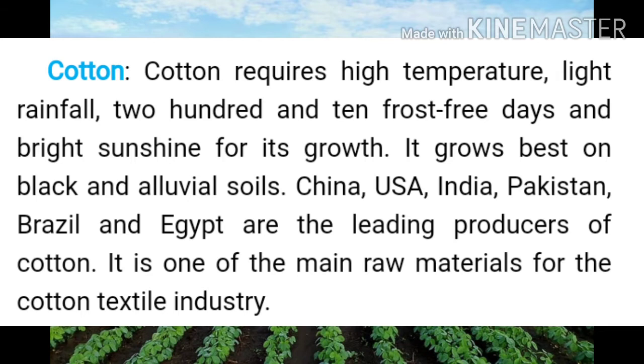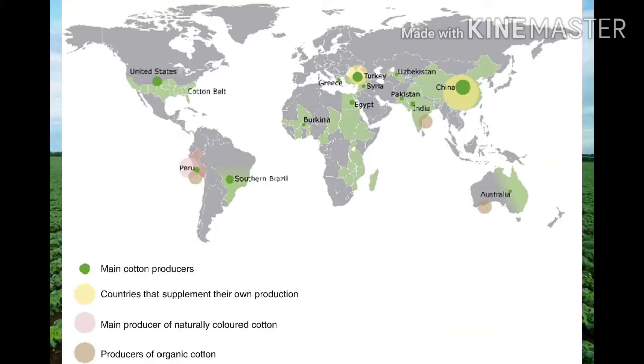If we talk about the soil texture, the alluvial and black soil are best suited for its cultivation. The leading cotton producers of the world are China, India, Pakistan, Uzbekistan, Brazil and Turkey.